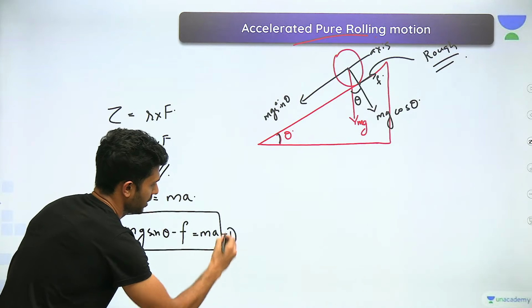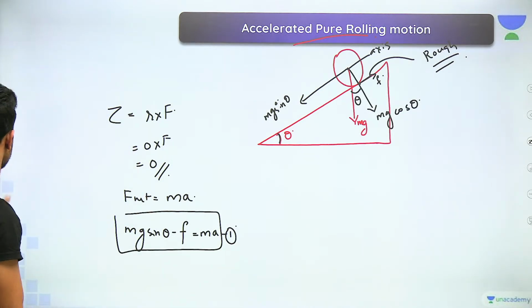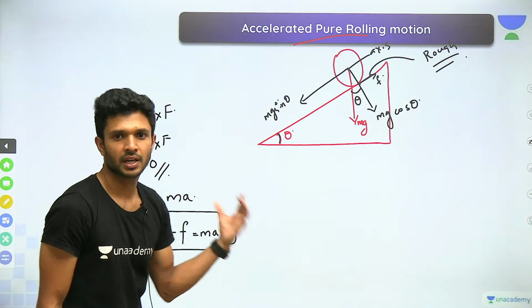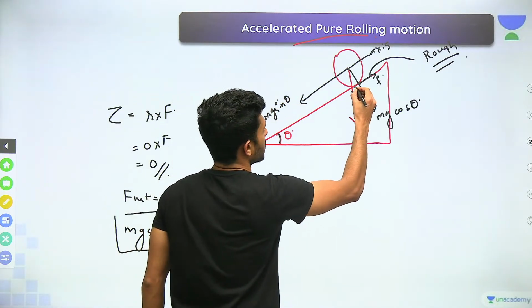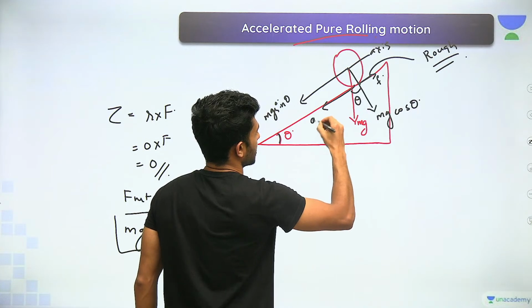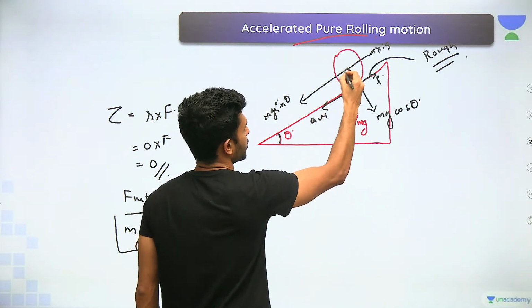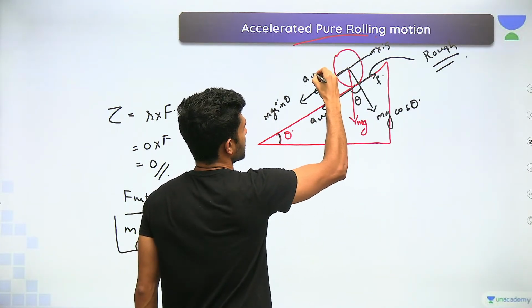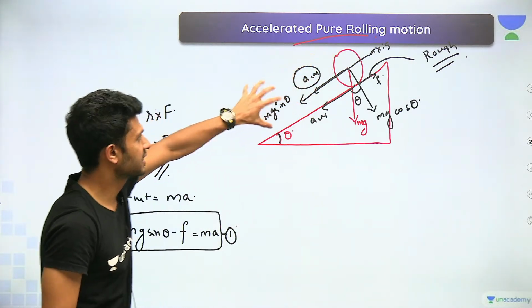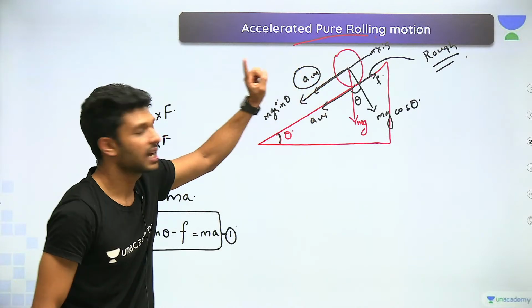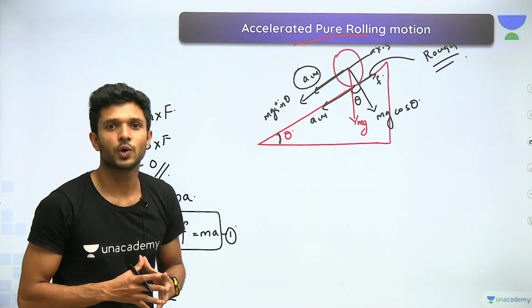This is the very first set of equations. Okay, done. So there is a possibility of having an acceleration in the downward direction, right? There will be an acceleration for the center of mass, which will be transmitted to all the points equally. So there is a downward acceleration at all the points of this rolling body.